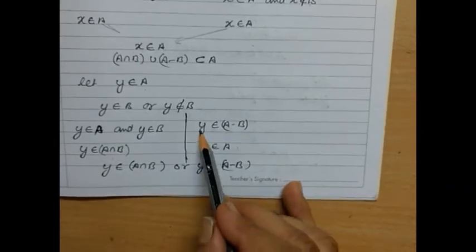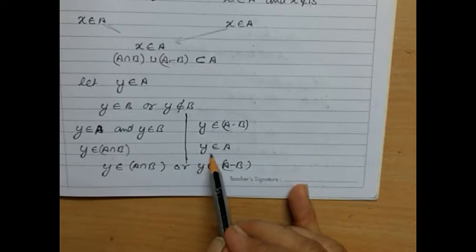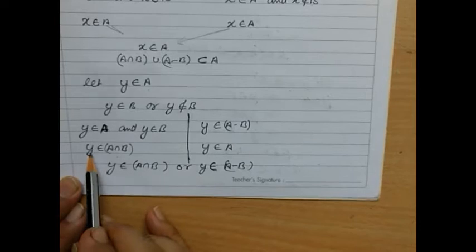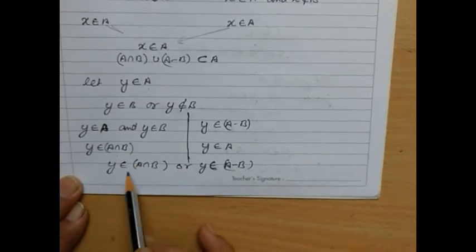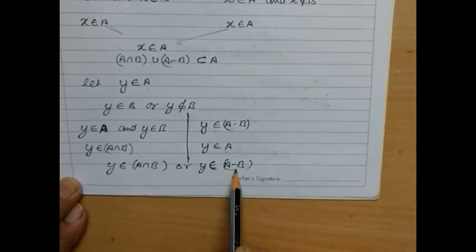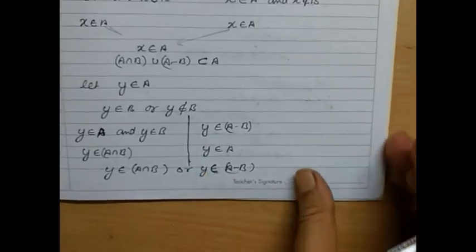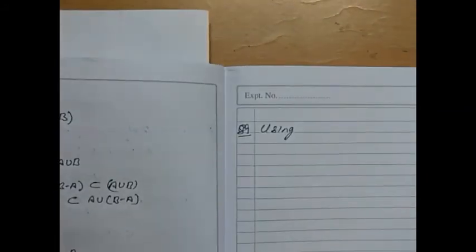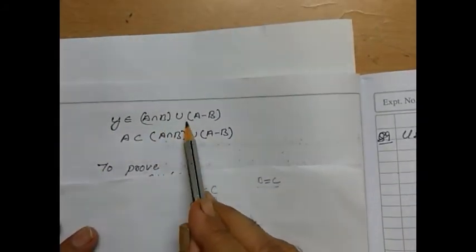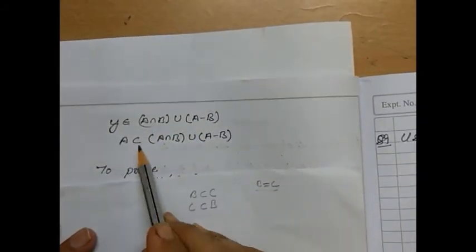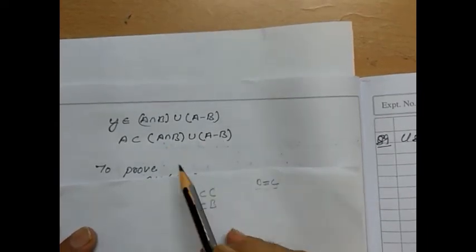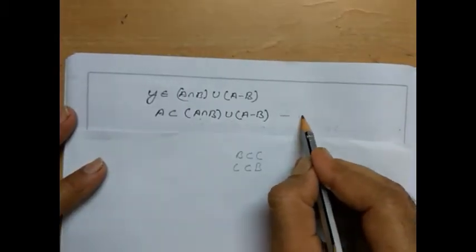No? And when it says that y does not belong to B, then it will say that y belongs to A. So when y belongs to A, y belongs to A intersection B or y belongs to A minus B. So when y belongs to this condition, we say that y belongs to A intersection B union A minus B. So A is a subset of A intersection B union A minus B. So this will be the second statement.